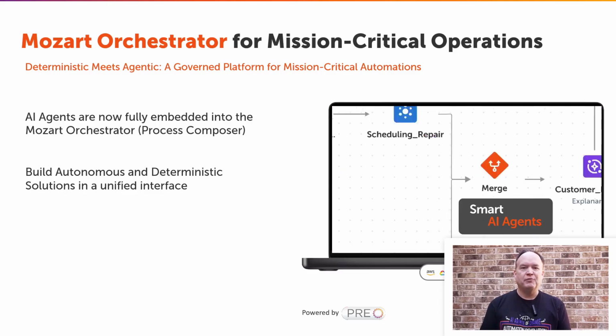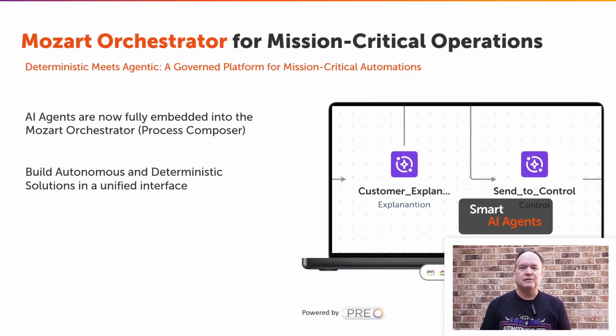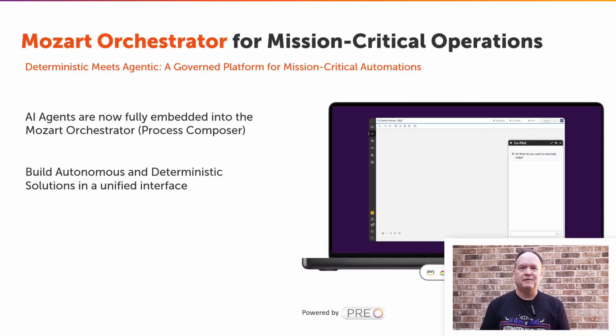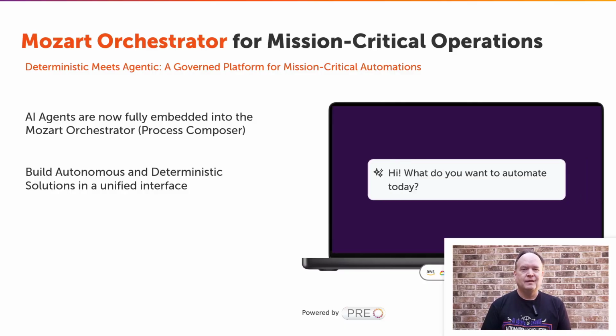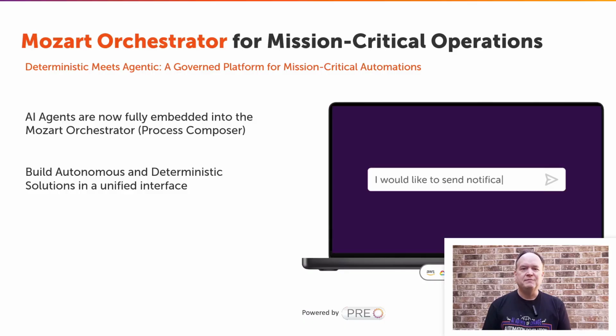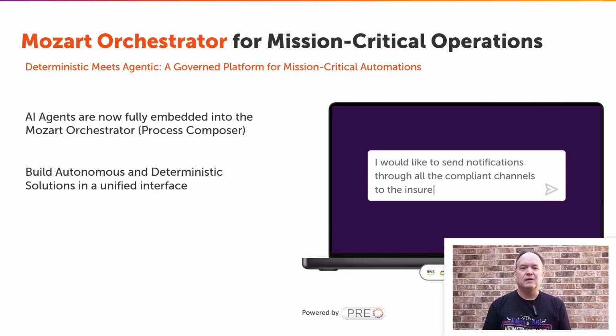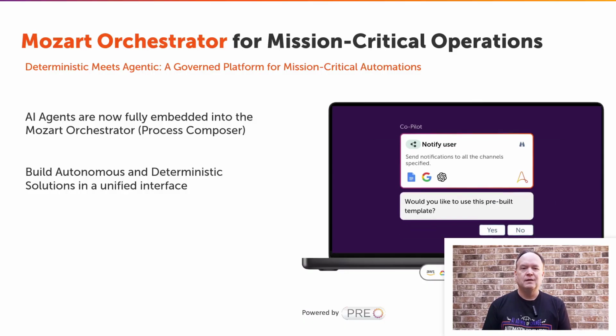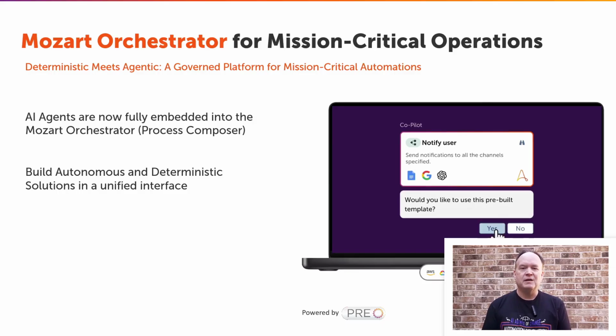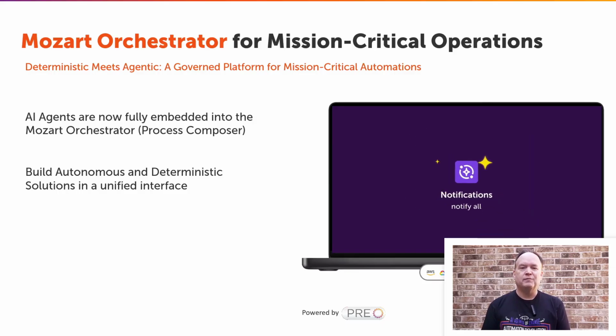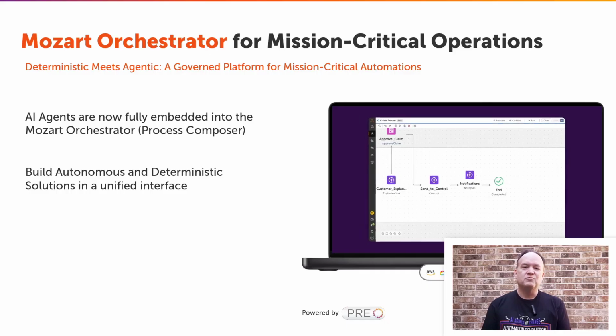You can now design both autonomous and deterministic solutions using one unified interface. And the best part, you can even build entire processes using natural language prompts. Simply describe what you want to automate, and the system will generate the workflow for you. This dramatically accelerates development and makes automation creation more intuitive than ever before.